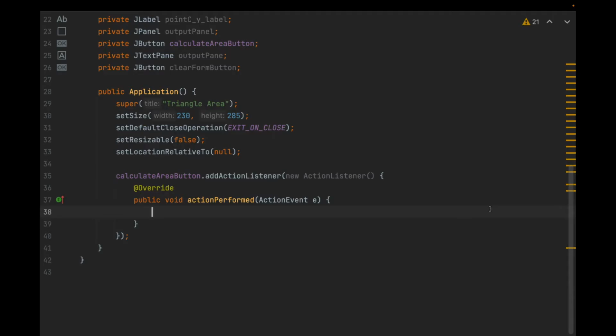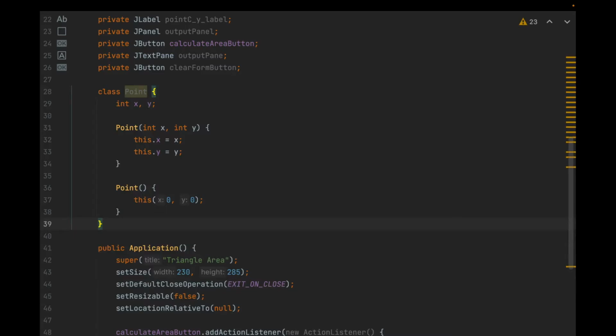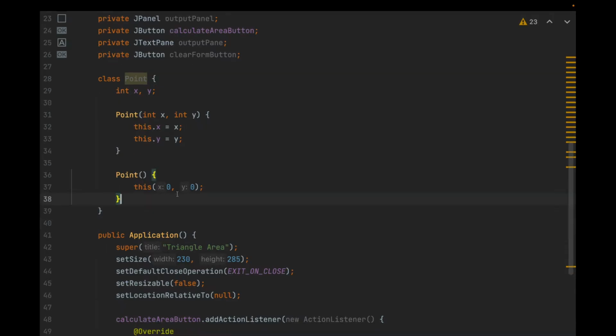But we already developed a Point class in a previous exercise, and I'm going to paste that entire class into this file, and that's fine. You can actually define multiple classes in the same file. We haven't done this before. We put every class into its own file, and we could certainly do that here. And we want to be able to solve something using the Point class. We want to be able to find the distance between two points. How do we go about doing that?